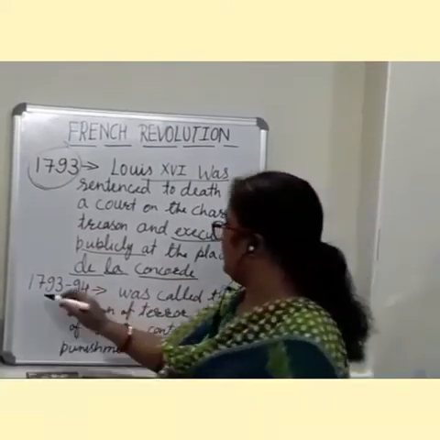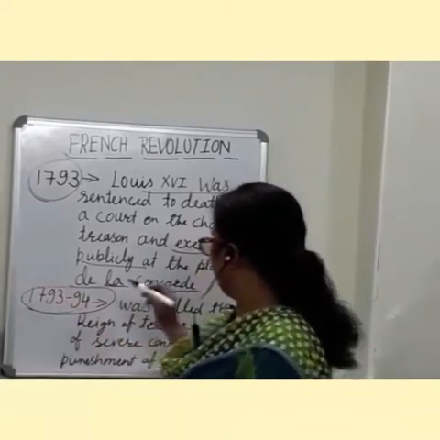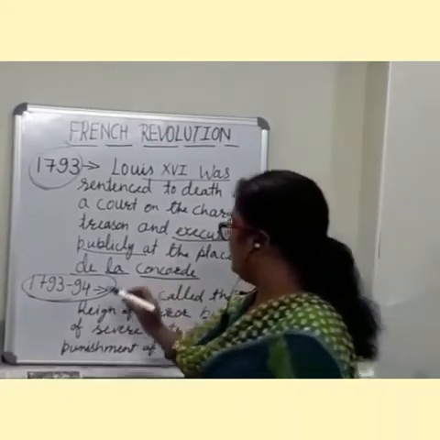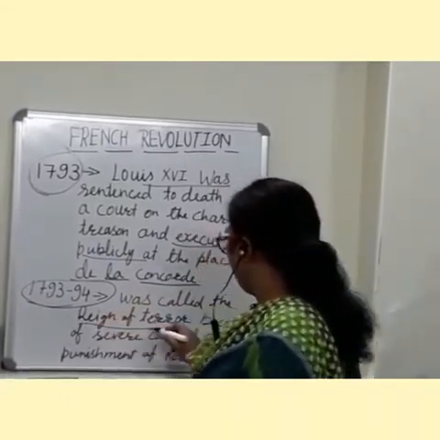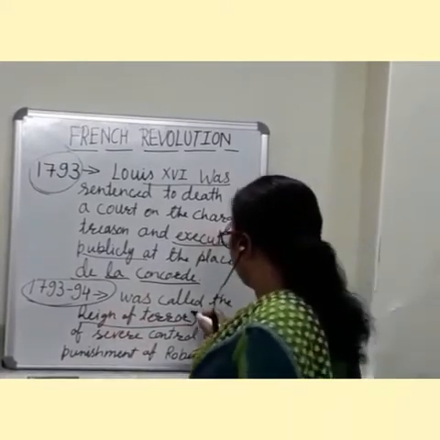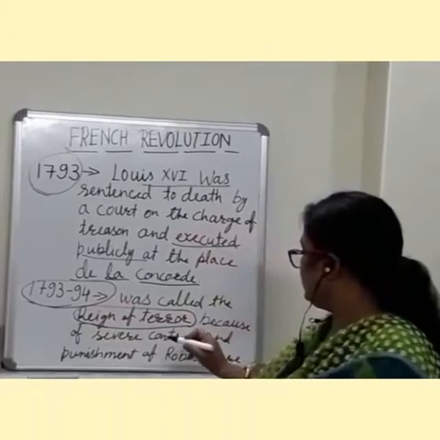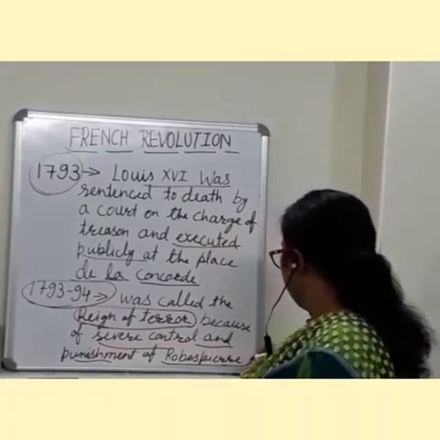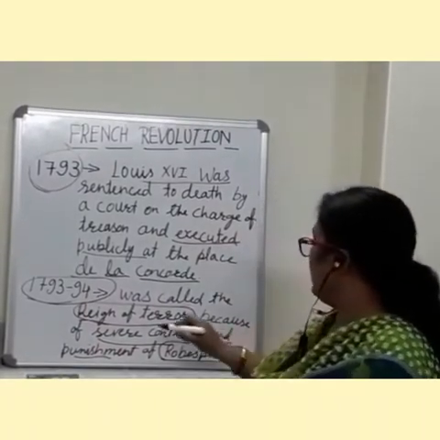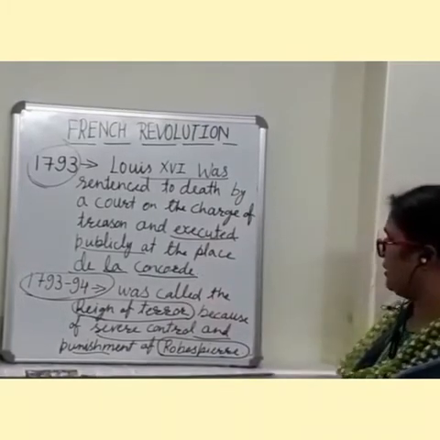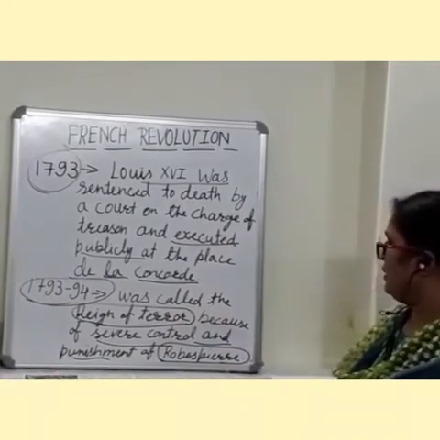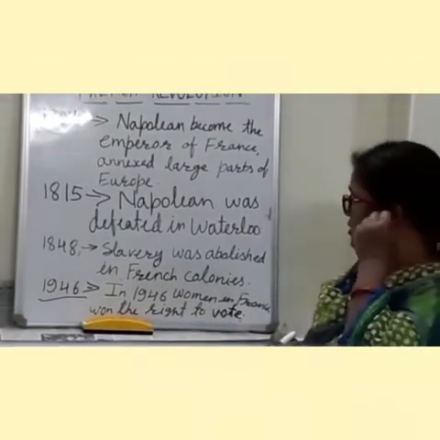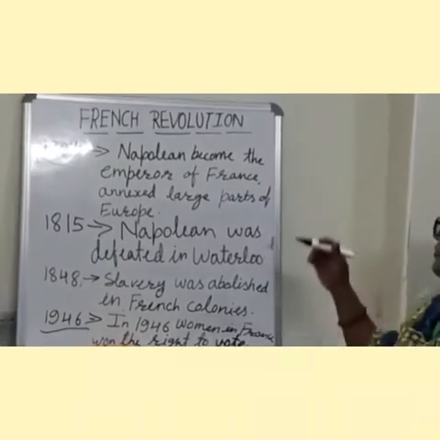1793 to 1794 is also important because this period was called the Reign of Terror. Why? Because of the severe control and punishment policies of Robespierre. At this time Robespierre was ruling, and because of his severe punishment and control, this period is called the Reign of Terror. The year 1804 is important because Napoleon became the Emperor of France in this year.